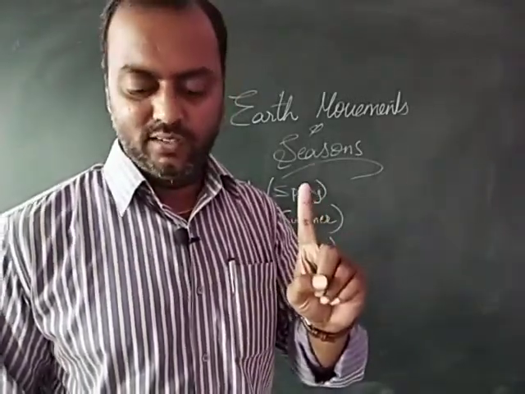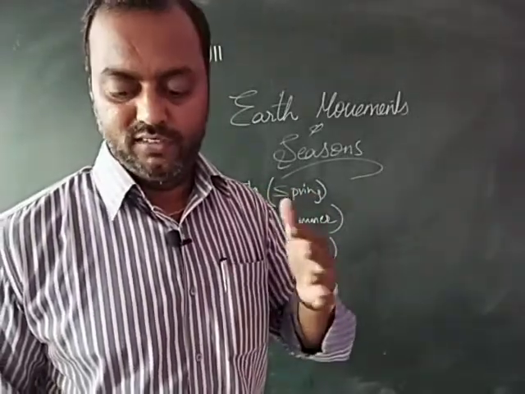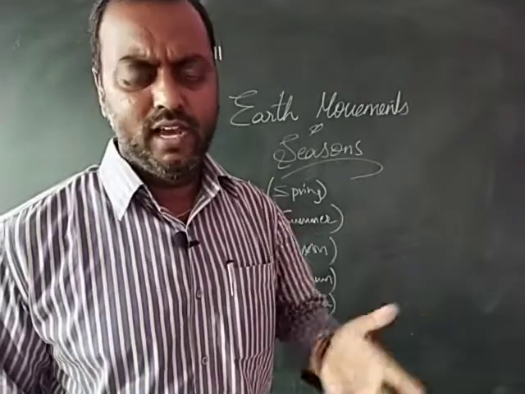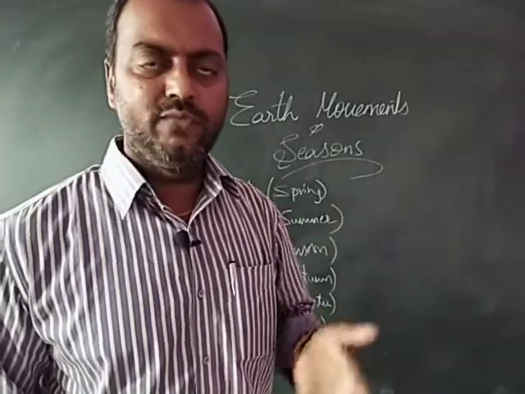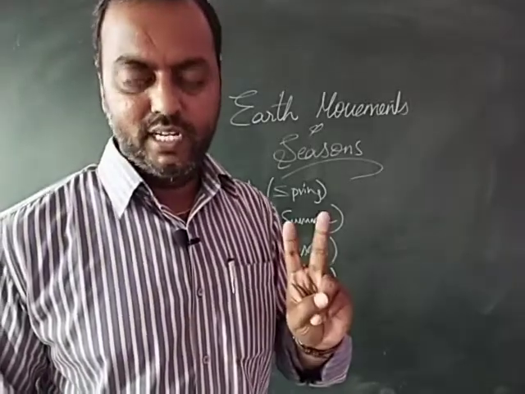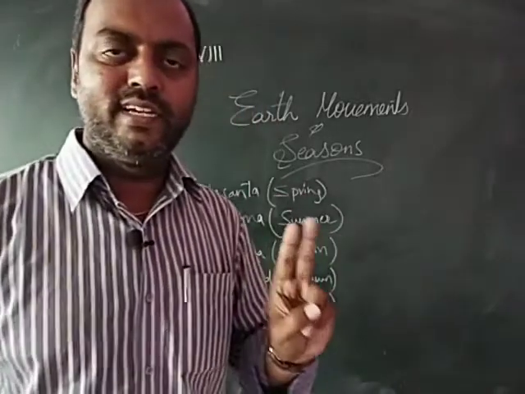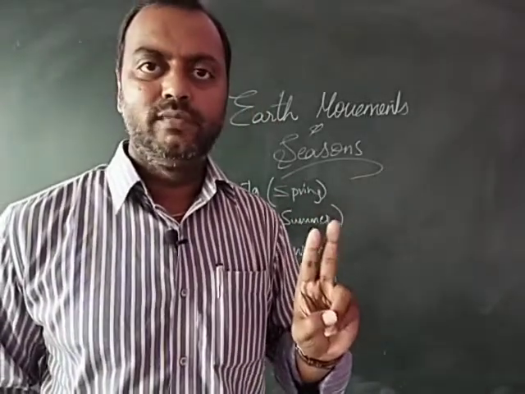The first reason is the spherical shape of the earth. Earth is not flat. Earth has a spherical shape, so the curvature of its surface is also a reason for the change in the seasons. The second reason is the daily rotation of the earth on its own axis, that is, the rotation of the earth on its own axis.